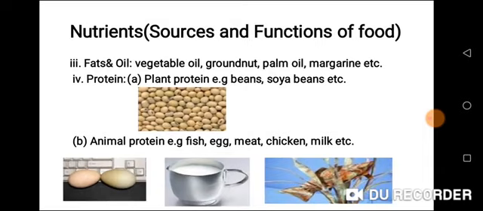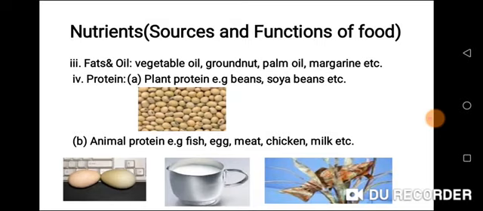You can get fat and oil from vegetable oil, from groundnut, palm oil, margarine, etc. Protein. We have two types of protein. We have plant protein and animal protein.